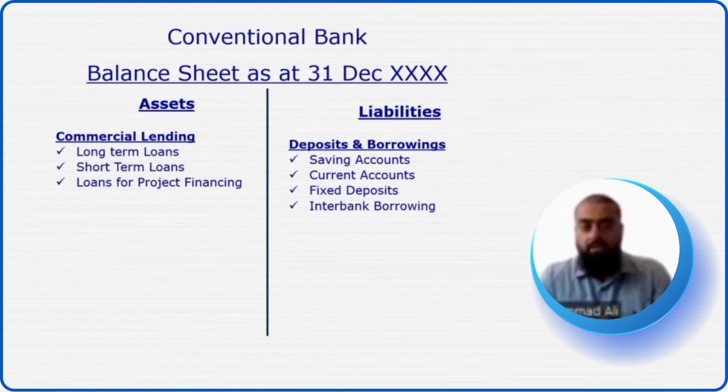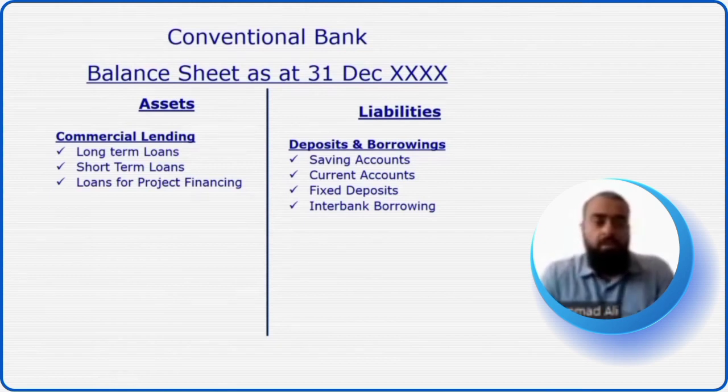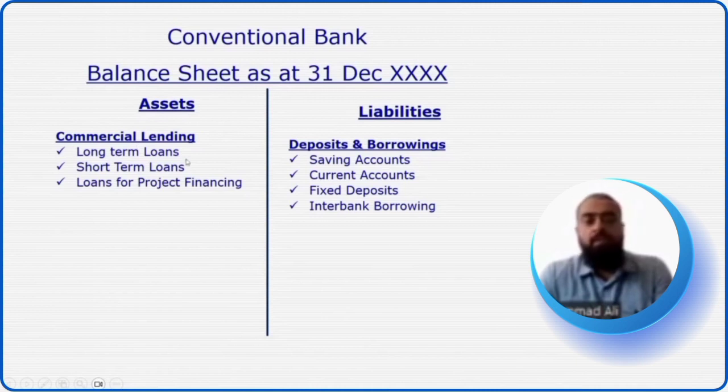And against that disbursement of loan, the conventional bank will charge a certain percentage of profit, for example, 5% or 6%. And that corporate company has to pay that profit or interest, as well as pay back the principal of 5 million over a period of, say, 5 years. So any long-term loans or long-term financing that a conventional bank does, it does on a contract of loan. And on that contract of loan, they earn a certain percentage of profit, which of course is riba or riba nasiya.